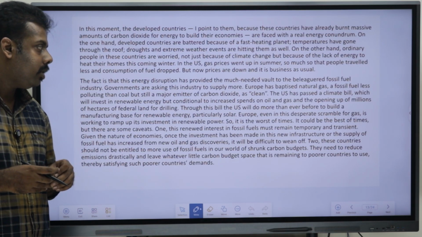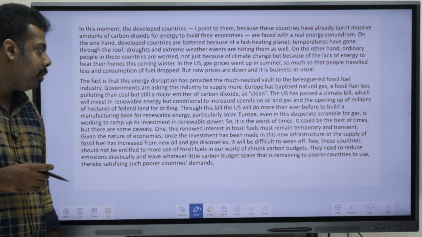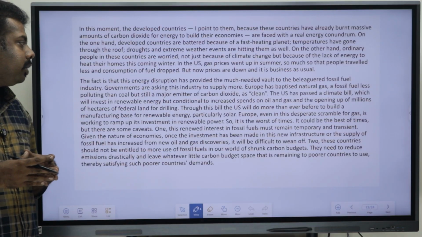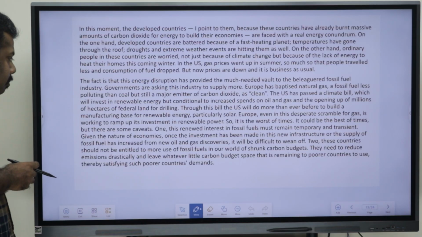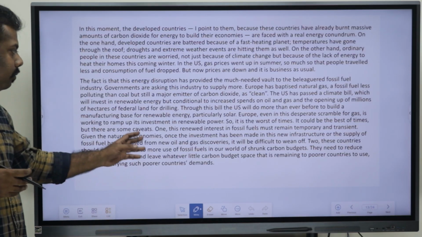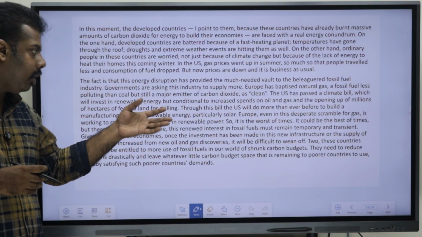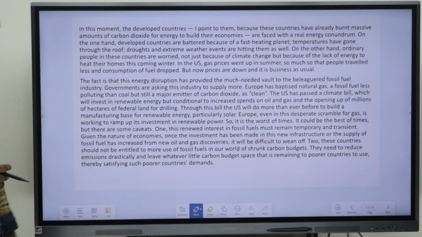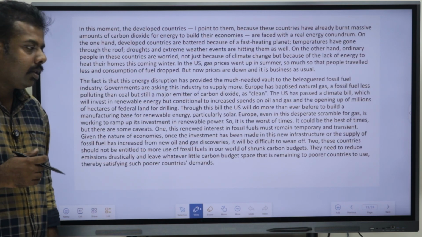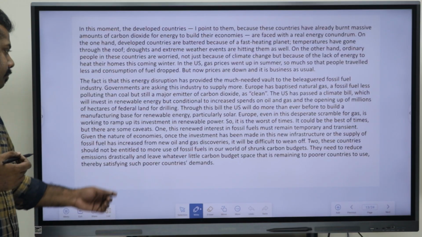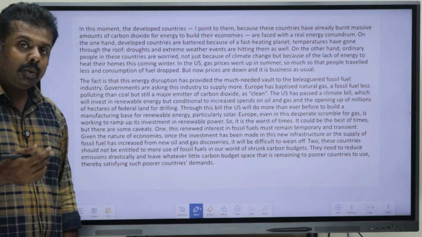Europe, even in this desperate scramble for gas, is working to ramp up its investment in renewable power. So, it is the worst of times, it could be the best of times, but there are some caveats. Okay. So, one, this renewable interest in fossil fuel must remain temporary and transient. Given the nature of economies, once the investments have been made in this new infrastructure, or the supply of fossil fuels has increased from new oil and gas discoveries, it will be difficult to burn off.